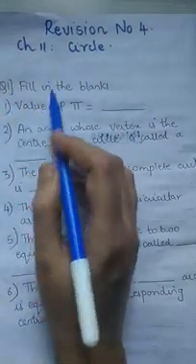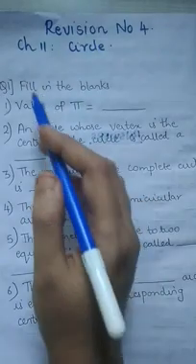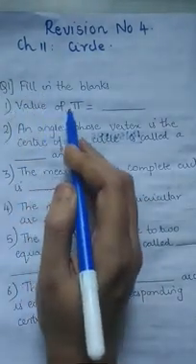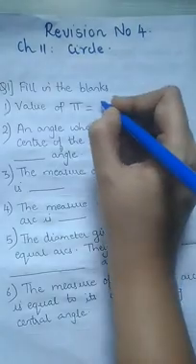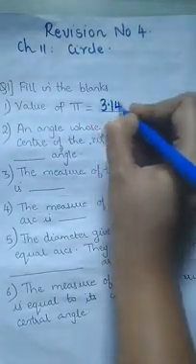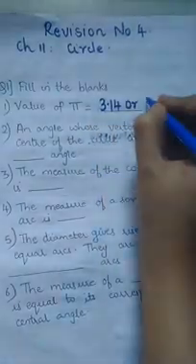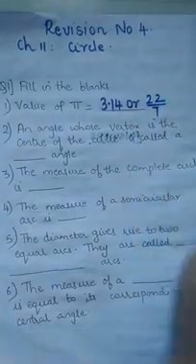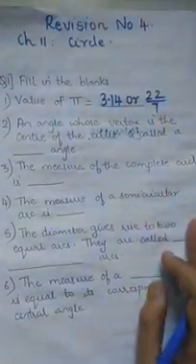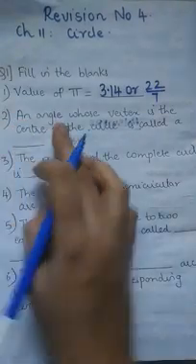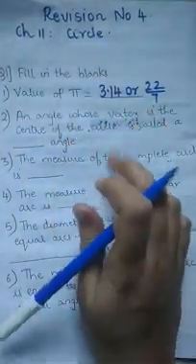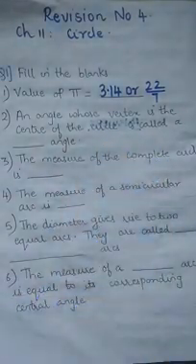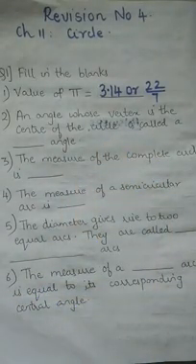Question number 1, filling the blanks. First one, of chapter 11, the circle chapter revision: value of pi. What is the value of pi? Very good. The answer is 3.14 or 22/7. This is the value of pi. Next, an angle whose vertex is the center of a circle is called a dash angle. What is it called?